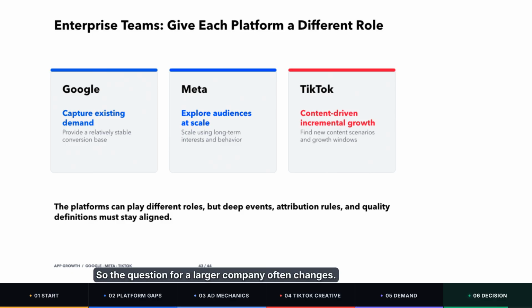So the question for a larger company often changes from which platform should we choose to how much existing demand should Google capture, how much new demand should Meta and TikTok create, what kinds of creative should each platform use, how do we use unified attribution to decide where the budget should go. That is what I'll continue covering in future episodes.